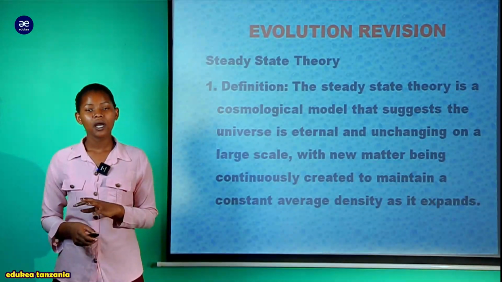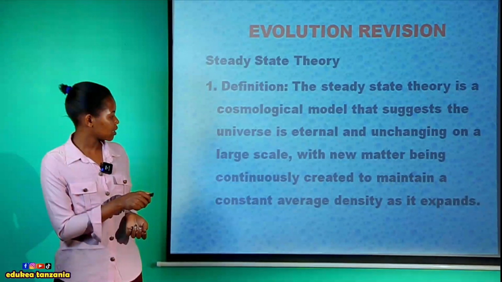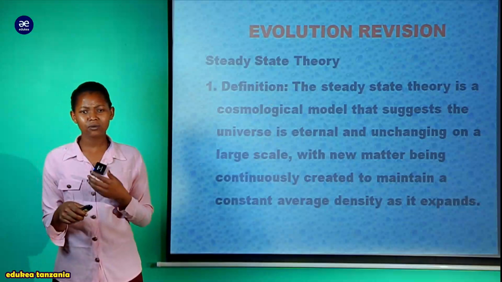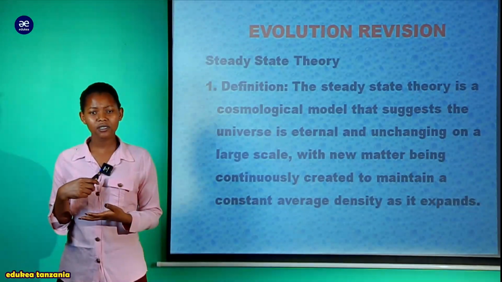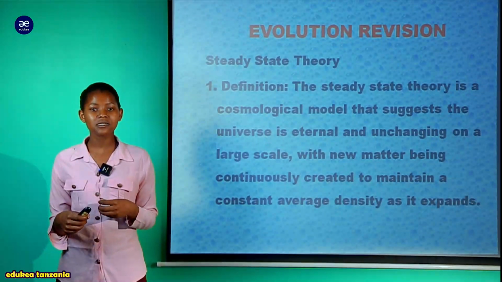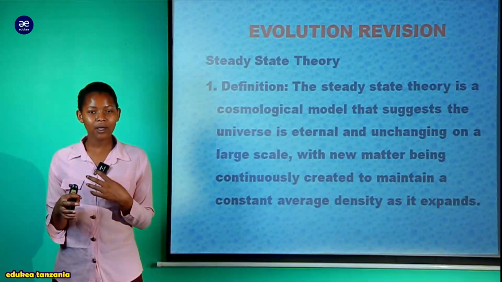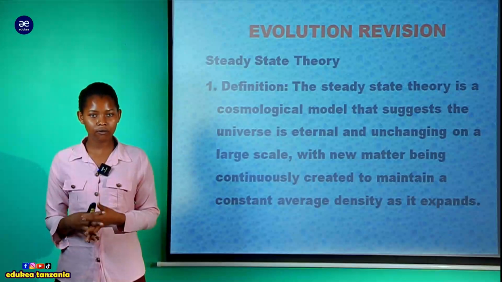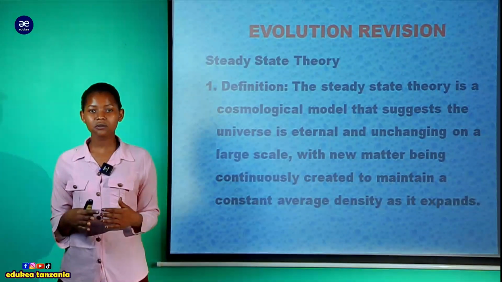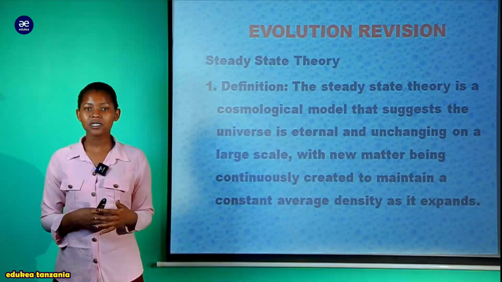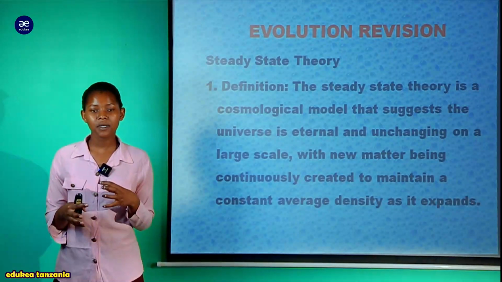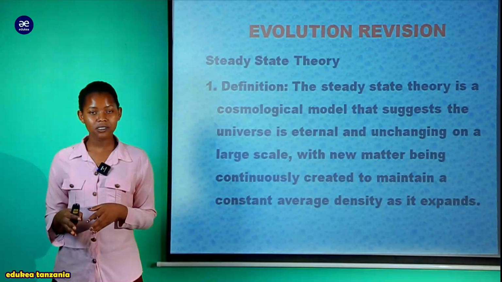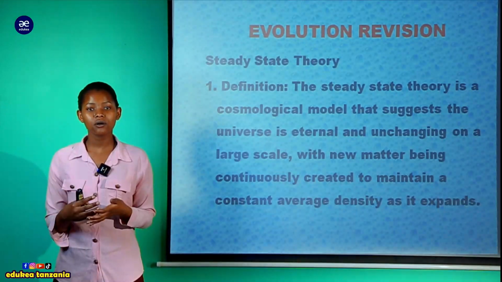It said that there is no origin of life, as it tells you that these living matters and whatsoever existed there in the universe, and it is not understood where they came from. That is why the steady state theory decided to explain that there is no origin of life. So that is the first difference when you compare with spontaneous. Spontaneous said that life is from non-living matter, but this steady state told us there was no origin of life.